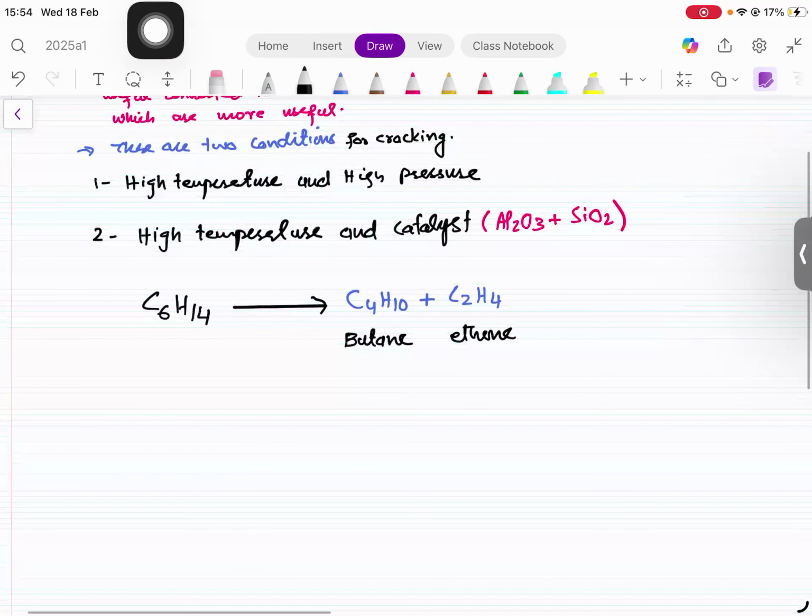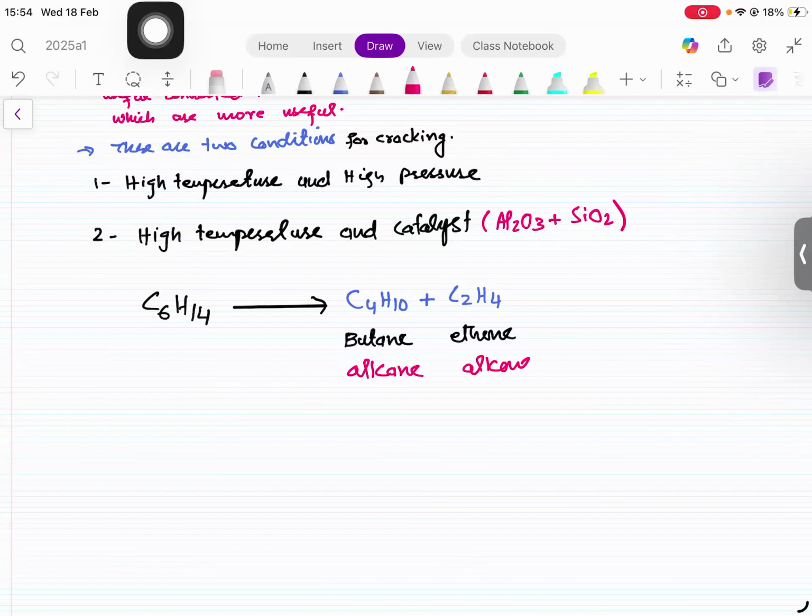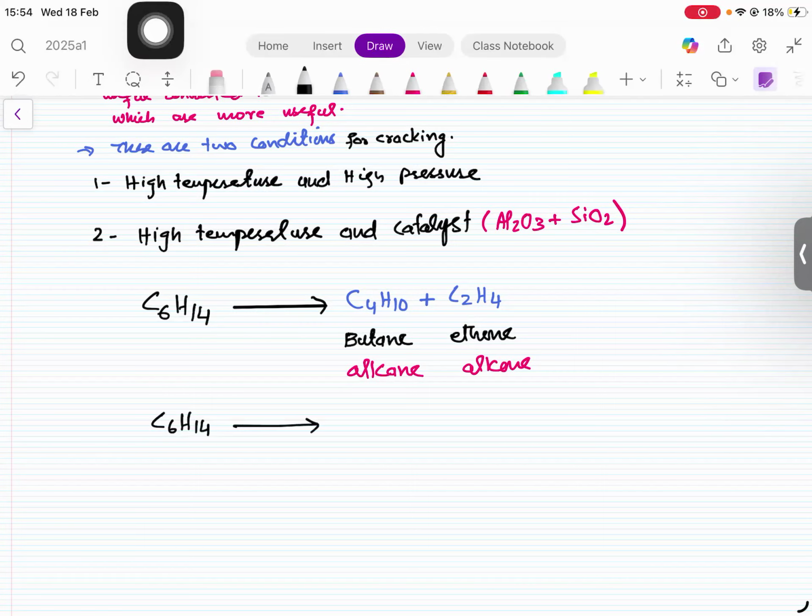Whenever a long chain alkane cracks, one of the products is an alkane and the other is an alkene. You can write any combination. For example, C6H14 cracks to give a one carbon alkane, which is methane, and then we can write C4H8, which is an alkene, C3H6, which is an alkene, and C2H4.